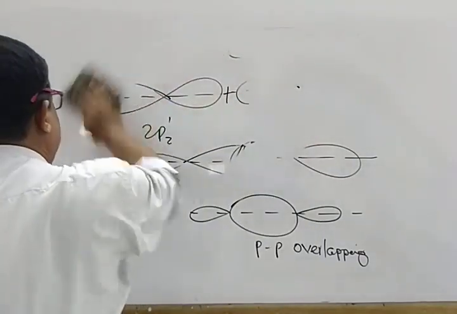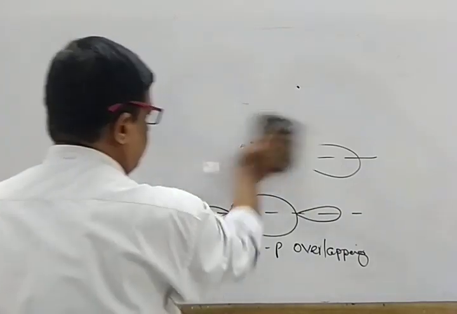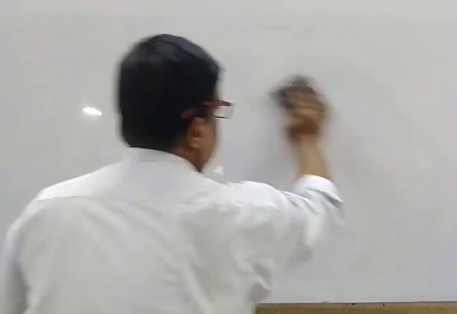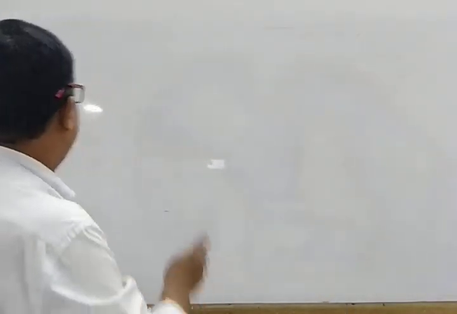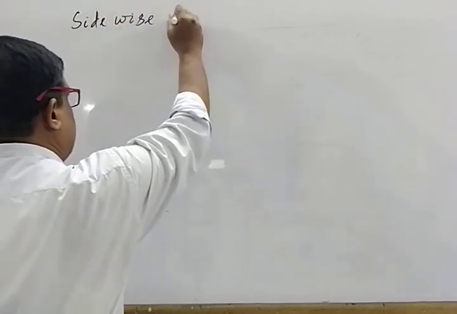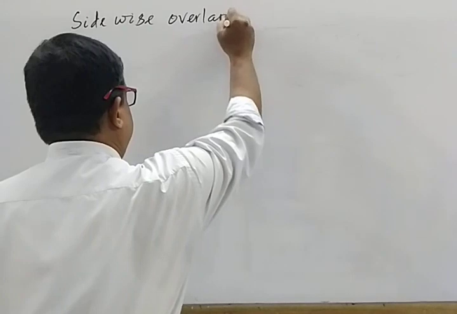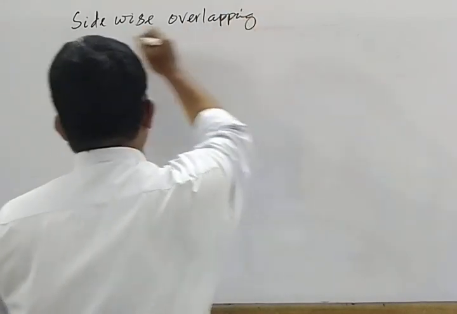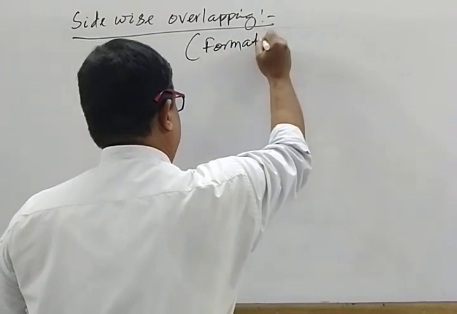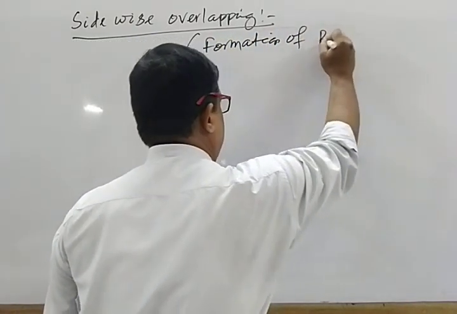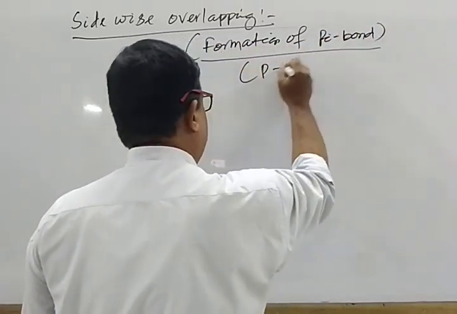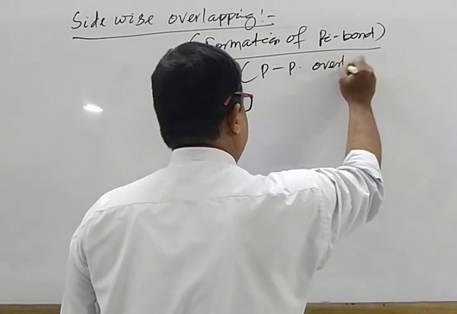Next we discuss sidewise overlapping, resulting in the formation of a pi bond. Resulting in the formation of a pi bond, it is carried out only by PP overlapping.